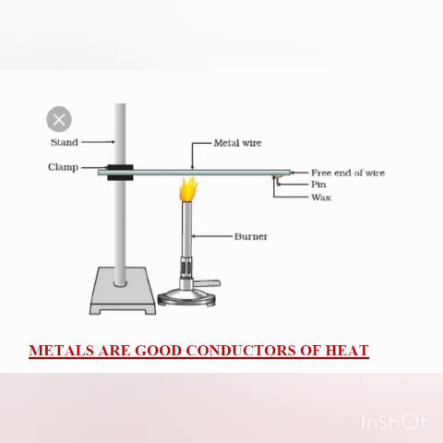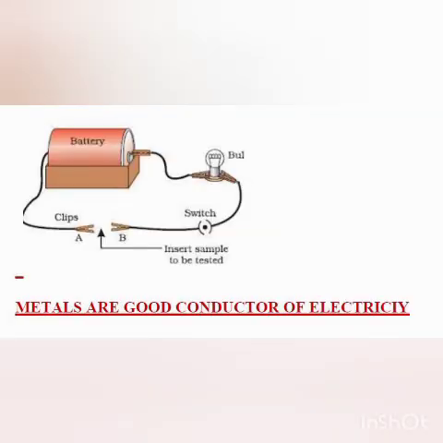Now children, metals are good conductors of electricity also. Here also you just see this experiment shown in the slide, or you can refer to the book, page number 39, figure 3.2. Set up the electric circuit as shown here. They have taken a battery, a bulb, and wire. The wire is of metal, and at the end there are two metal clips. In the center there is a gap. Here you place any metal in such a way that it touches the clips. You will observe that the bulb will glow.